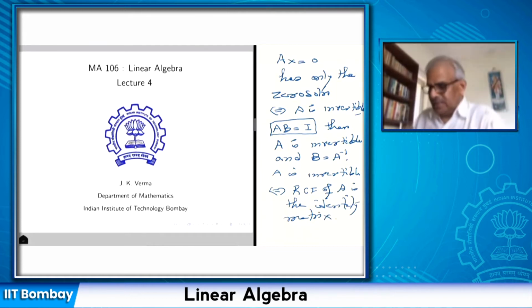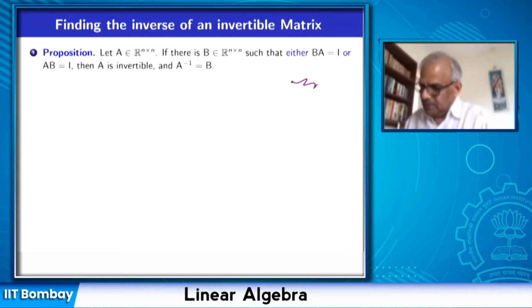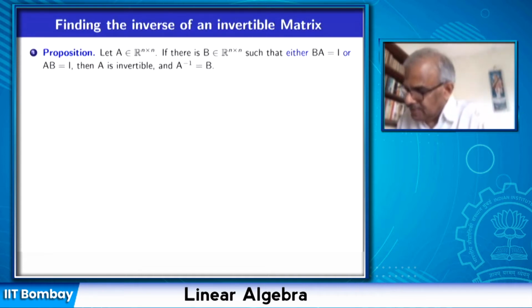So let us continue further discussion on invertible matrices. Suppose we have a square matrix A of size n by n, and there is a B so that either BA is identity or AB is identity. Then A is invertible and A inverse is B. If A times B is invertible, then both A and B are invertible.